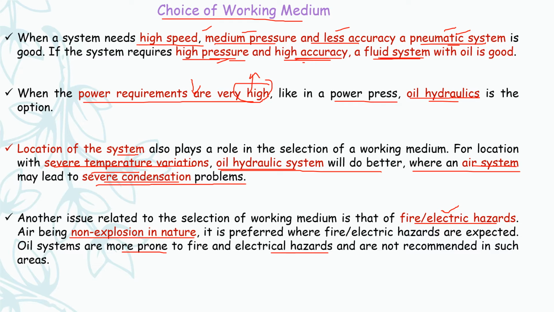In locations where temperature variations are large, you use hydraulic systems, as pneumatic systems may cause severe condensation problems. And lastly, wherever there are fire and electrical hazards, since air is non-explosive in nature, pneumatic systems are preferred over hydraulic systems.